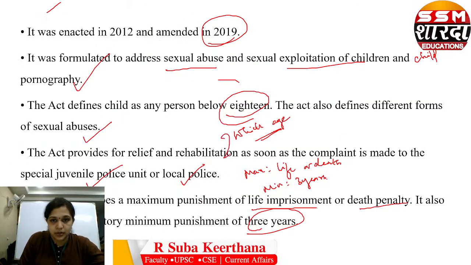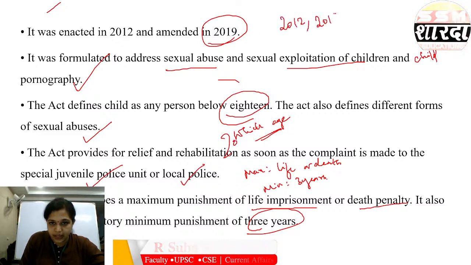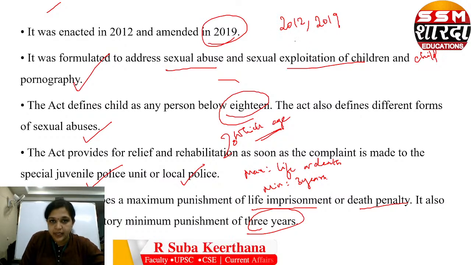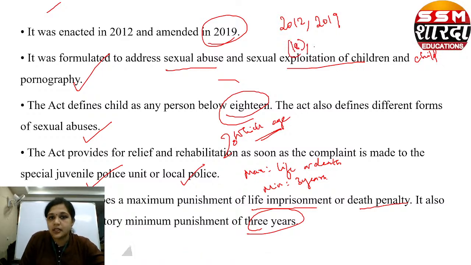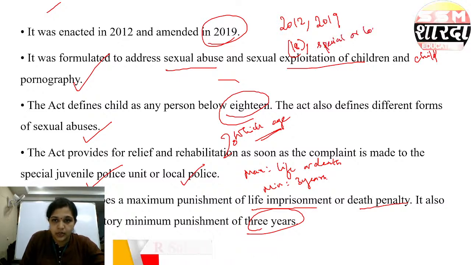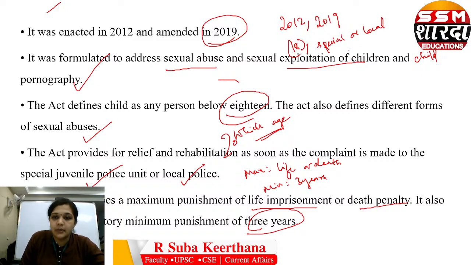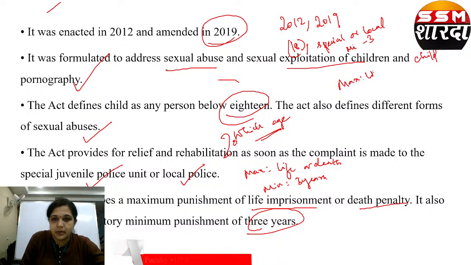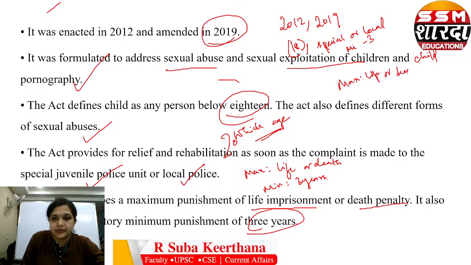Okay, so I'm repeating about this act. It was enacted in 2012 and amended in 2019. So this act defines who is a child. Anyone below the age of 18 is defined as a child, and it also gives definitions for different forms of sexual abuses. Here, who will take care of the issue? The special juvenile police unit or local police will take care of these complaints, with a minimum punishment of 3 years and a maximum punishment of lifetime imprisonment or death penalty.